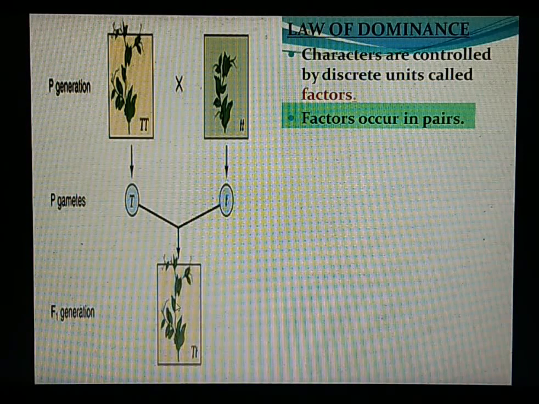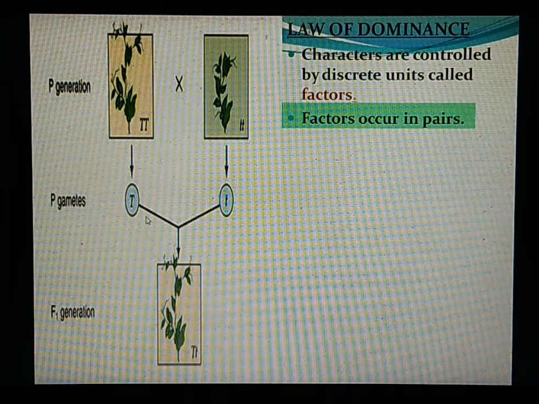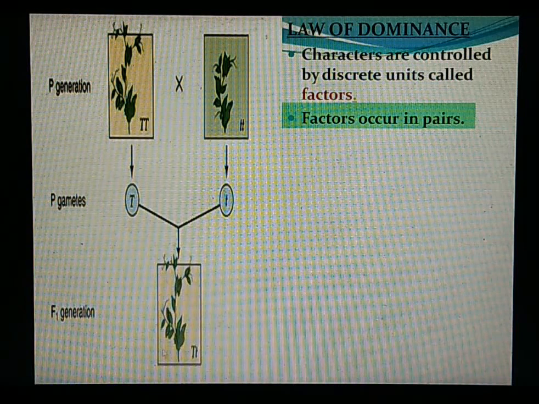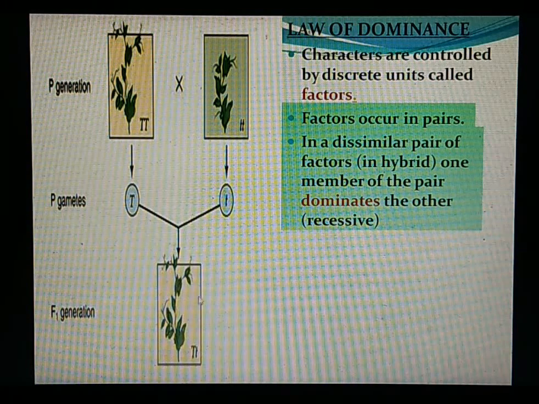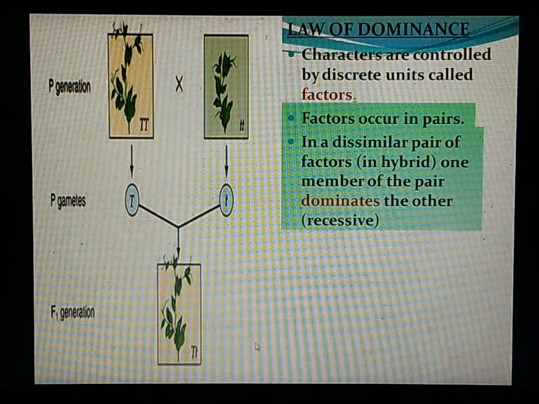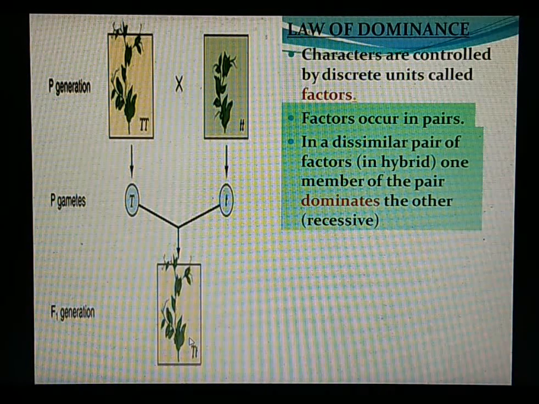So he says that one of the factors dominates over the other when both dissimilar factors are present in the offspring. A dissimilar pair of factors is what we call a hybrid. Why are we calling it a hybrid? Because it has dissimilar alleles. We can see here capital T, small t, right? Therefore they are called hybrid plants or heterozygous.